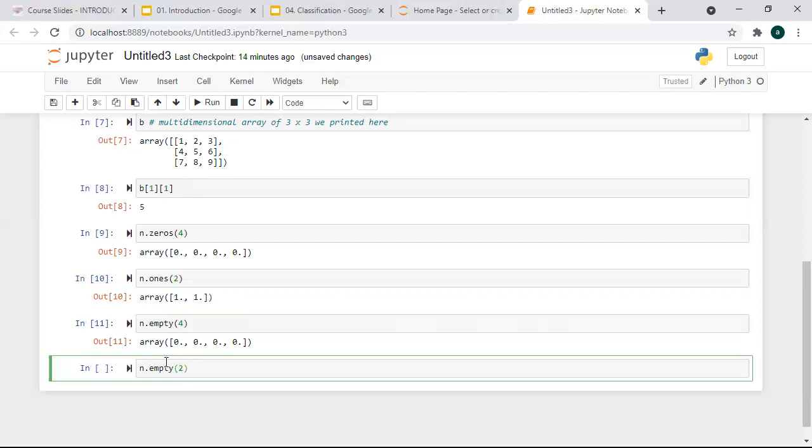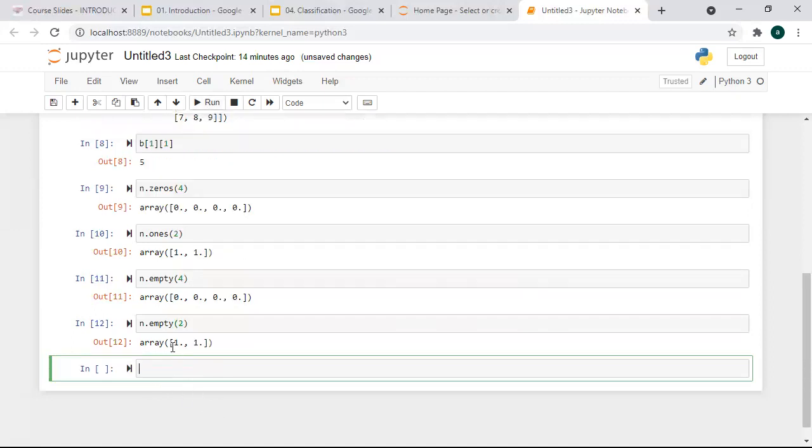So here I'm running empty 2. You can see it is printing 1.1. So it's printing a random value every time based on the state of the memory and the content. So always remember this one more function, empty, that is going to print an empty value. Okay, so now let's see one more function.